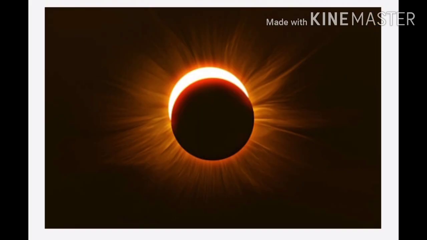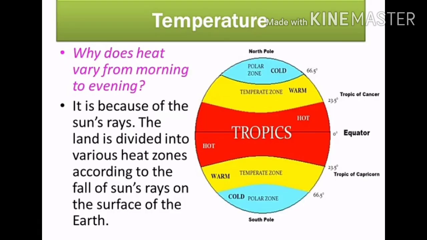Next one is solar radiation. The earth receives heat energy from the sun in the form of radiation. It is called solar radiation. First one, temperature. Why does heat vary from morning to evening? It is because of the sun's rays.